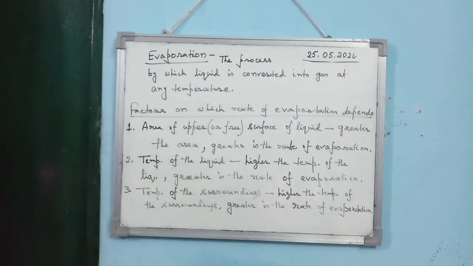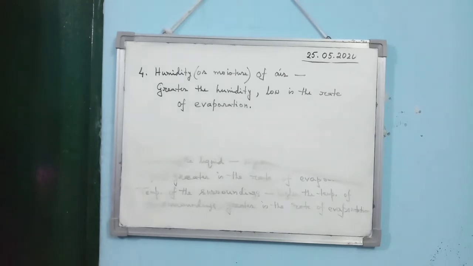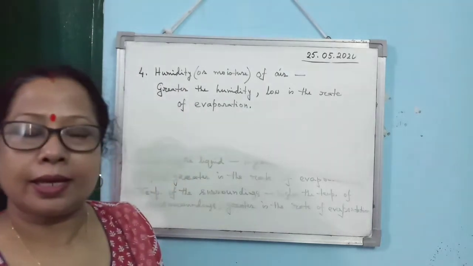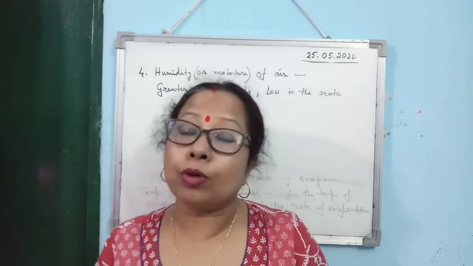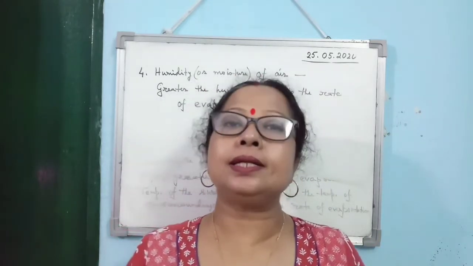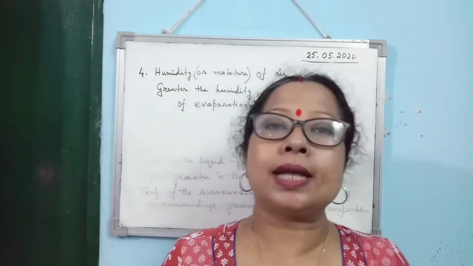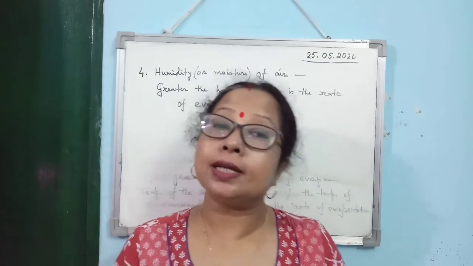Then the fourth factor is humidity of air, or moisture present in air. If the amount of moisture present in air is more, meaning the air is more humid, then what happens? The rate of evaporation decreases.